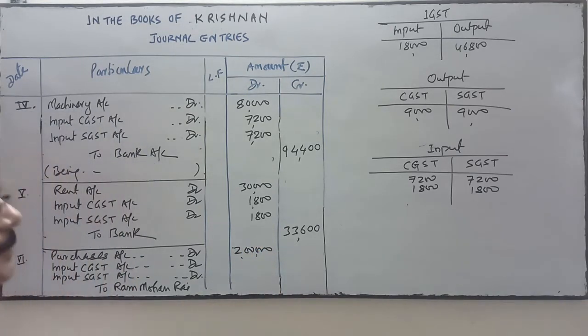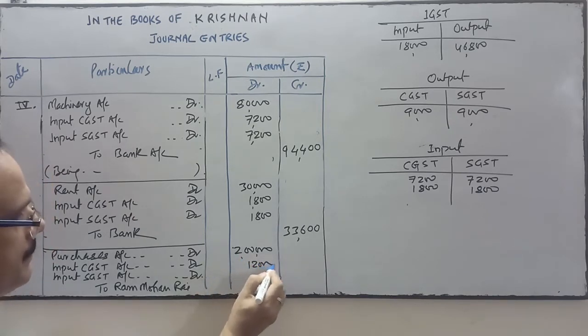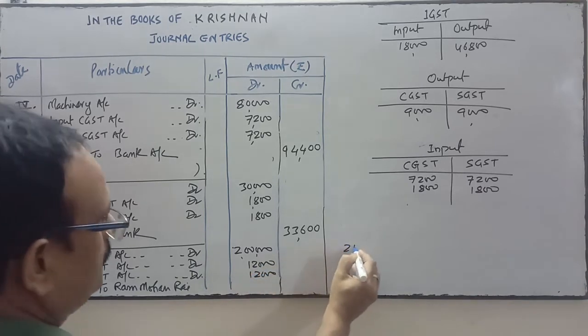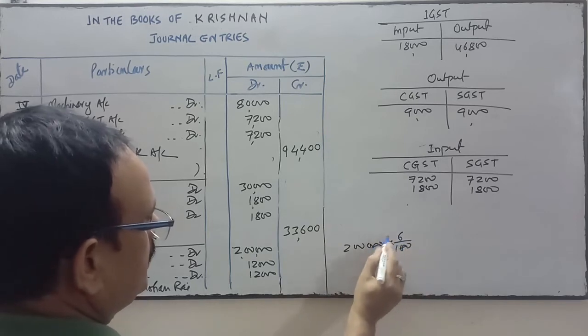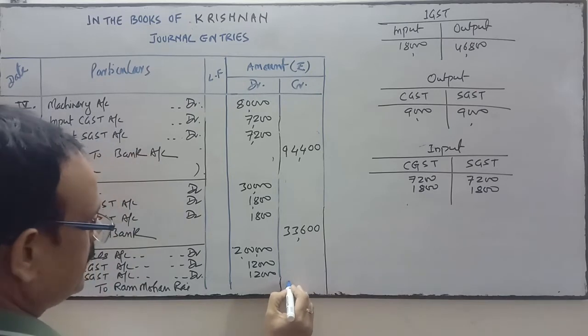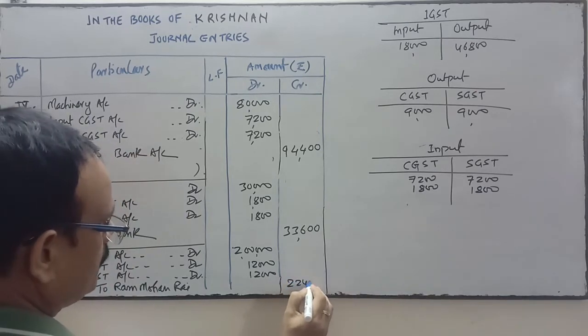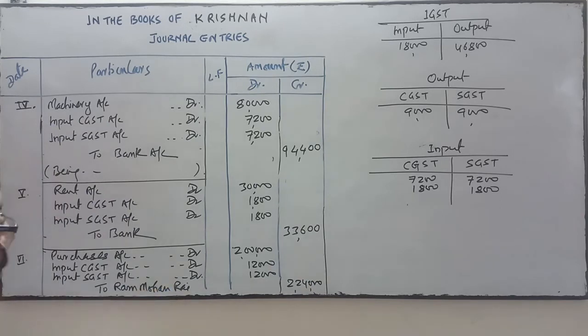CGST and SGST both are at the rate of 6%. So 6% of 2 lakhs is 12,000 and 12,000. So total is 2,24,000 you have to pay to Ram Mohan Roy because this was purchased on credit.